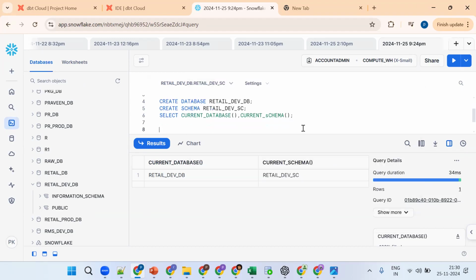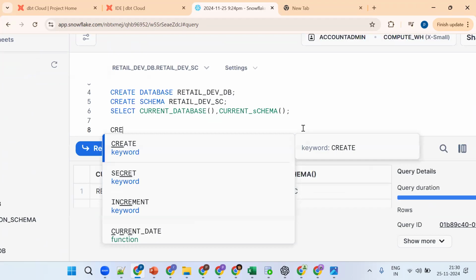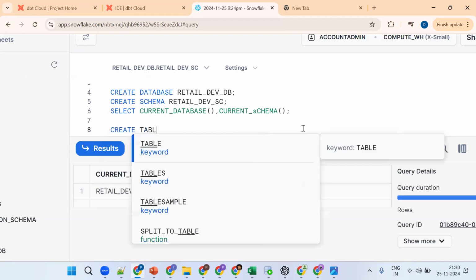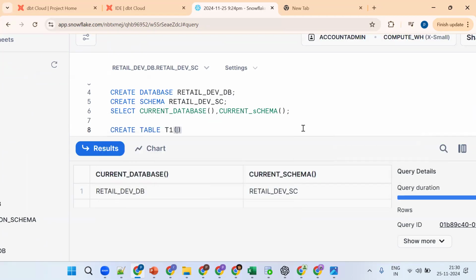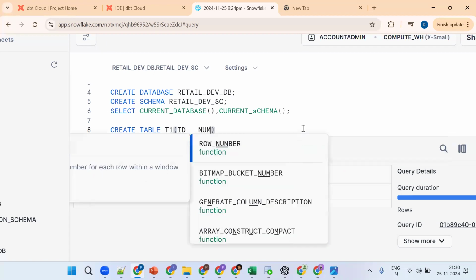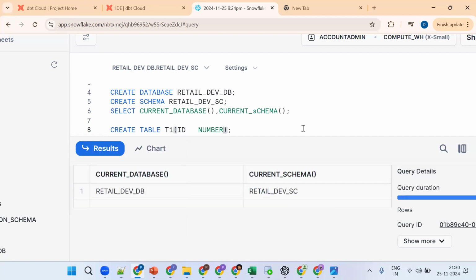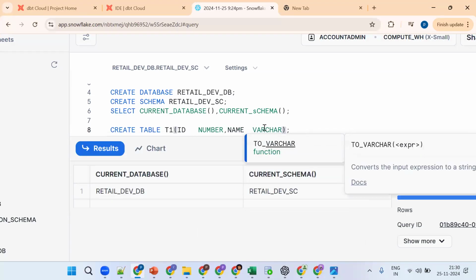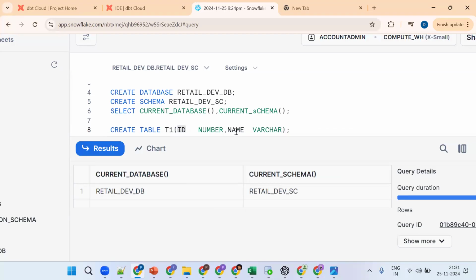Now let me create one table. Listen a little bit carefully. Create table T1 with ID as number. What is the default size for number? 38, comma 0. What is the varchar default size? 16 MB. So these are the basic things.